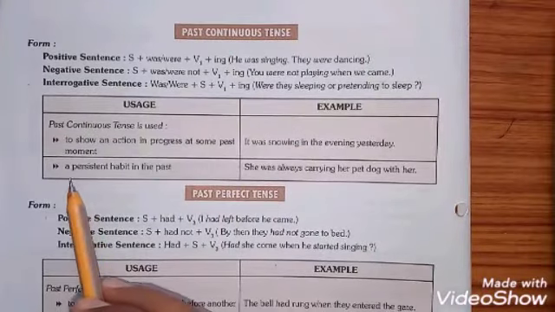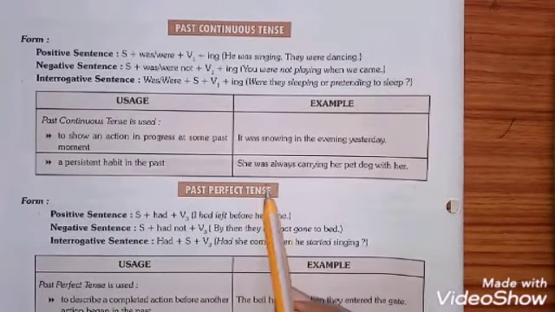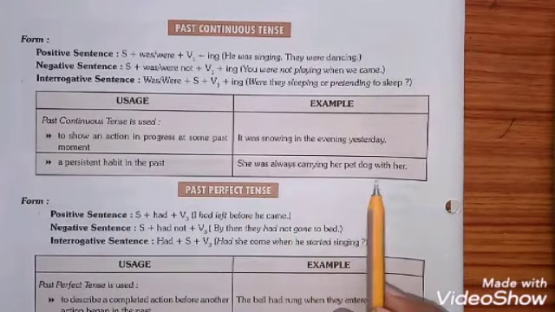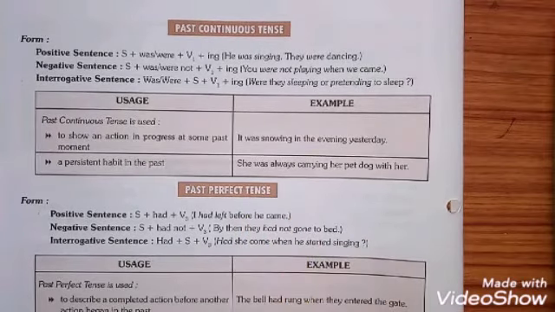Next one is to show a persistent habit in the past. She was always carrying her pet dog with her. Persistent habit: the habit that cannot be controlled, the habit that cannot be prevented from being done.